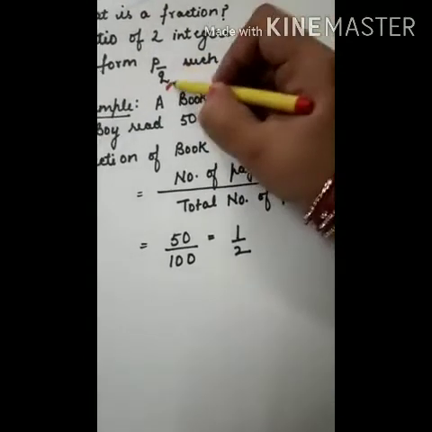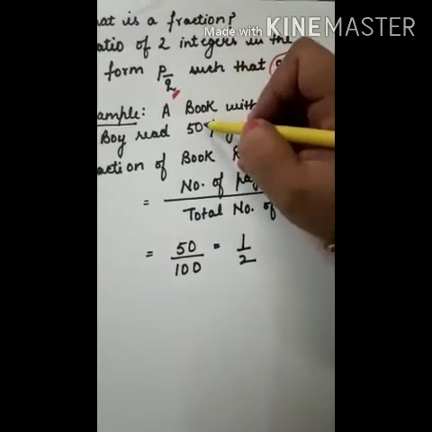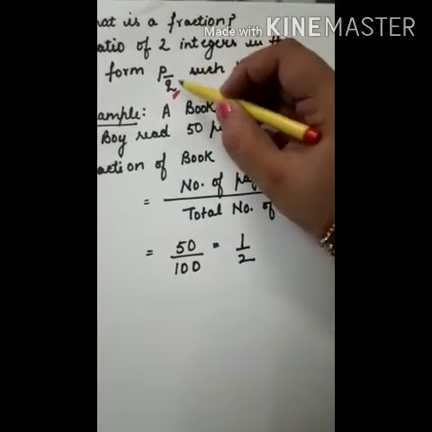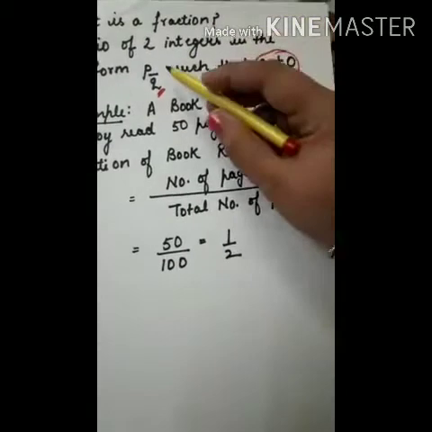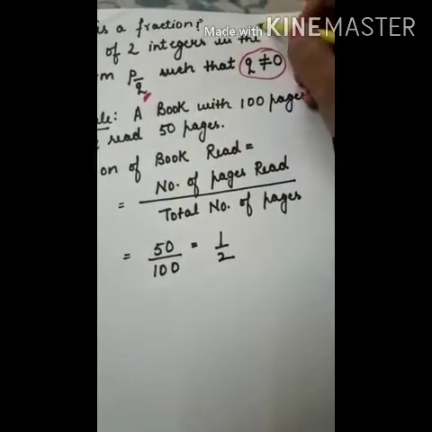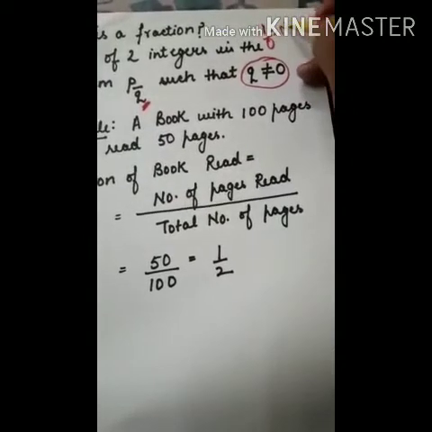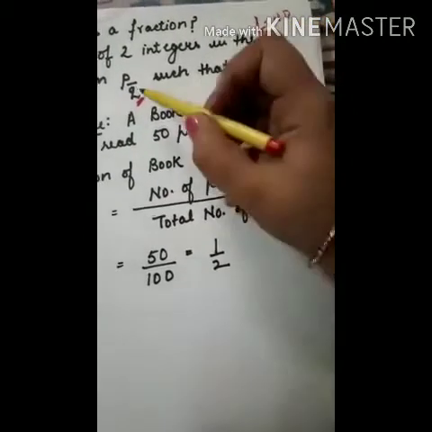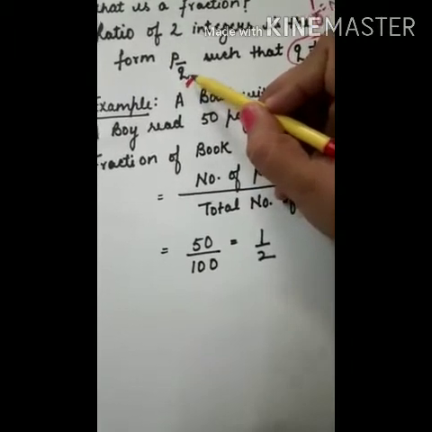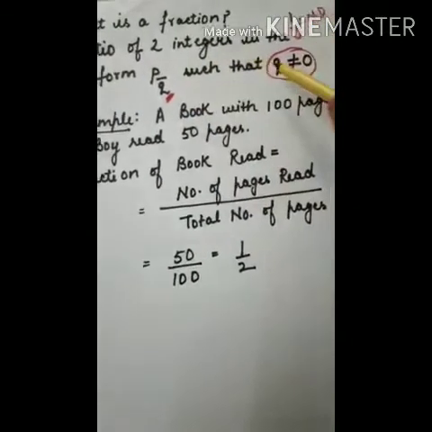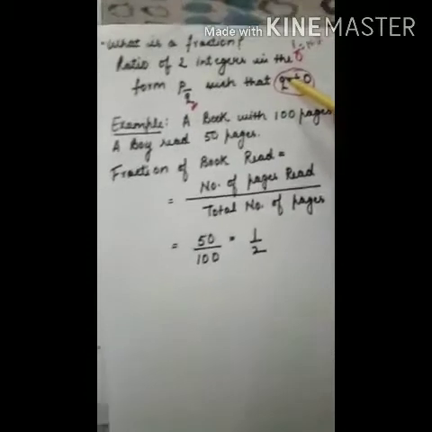If Q becomes equal to 0, then this fraction will become infinite. There will be no definition because 1 upon 0 is not defined. So this fraction will have no meaning if Q is equal to 0.